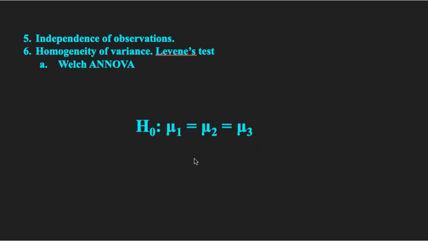So this is our null hypothesis here, that is, the mean of group 1 is equal to the mean of group 2 is equal to the mean of group 3, right? The alternative hypothesis will be mu1 is not equal to mu2 is not equal to mu3. Once we conduct the one way ANOVA test, we are going to find two values there. One is the F ratio, and the other one is the p value.